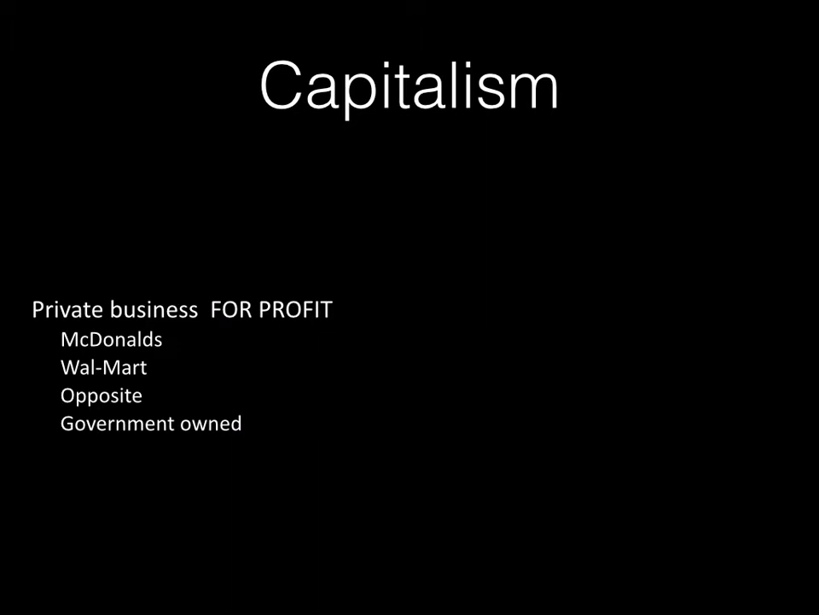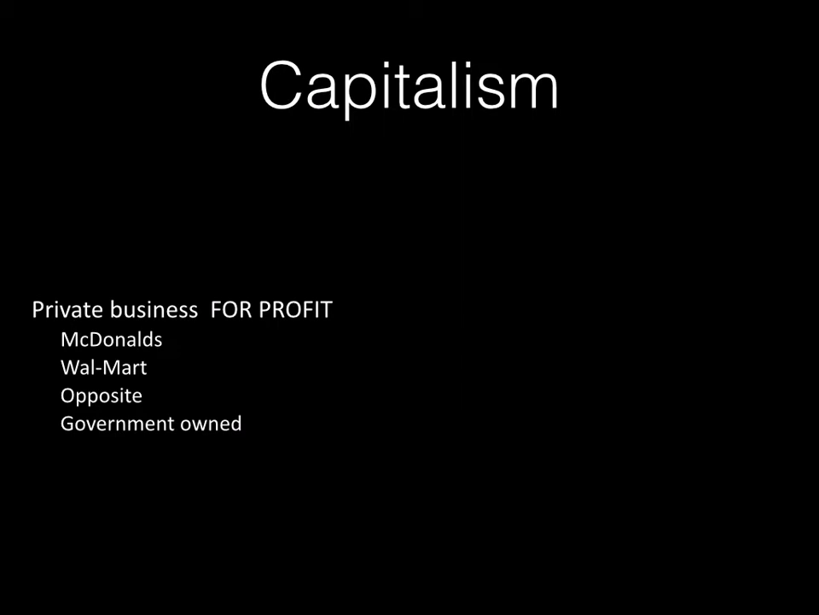So the opposite of capitalism is going to be communism, where everything is owned by the government. The government says, well, you're going to make 10 hamburgers and you're going to sell those 10 hamburgers for $10 or $1 a piece. Doesn't matter whether it's at a loss, doesn't matter whether it's at a profit, that's what the government decides. And the government will own the wheat that makes the buns, and they will own the cattle that makes the hamburgers. They're going to own the land that the store is on.